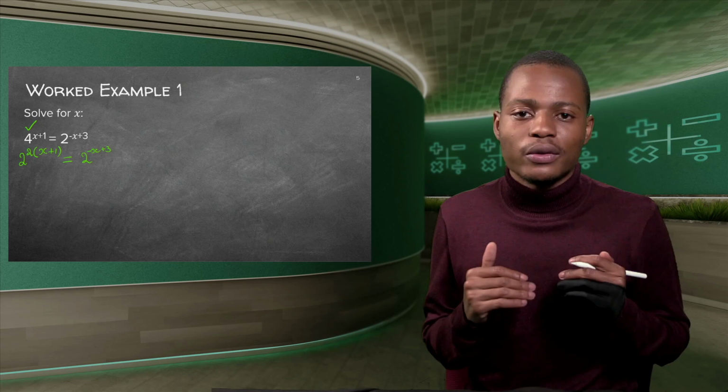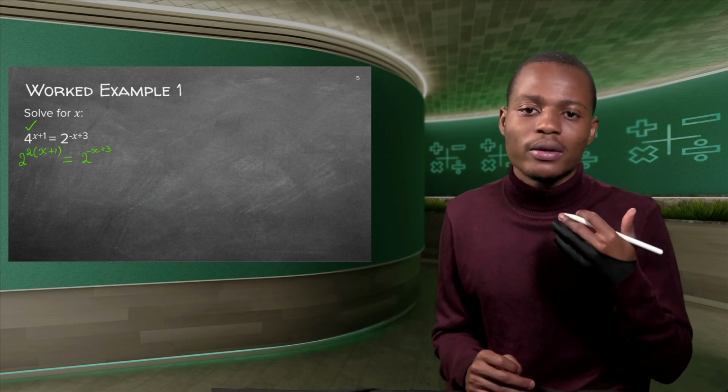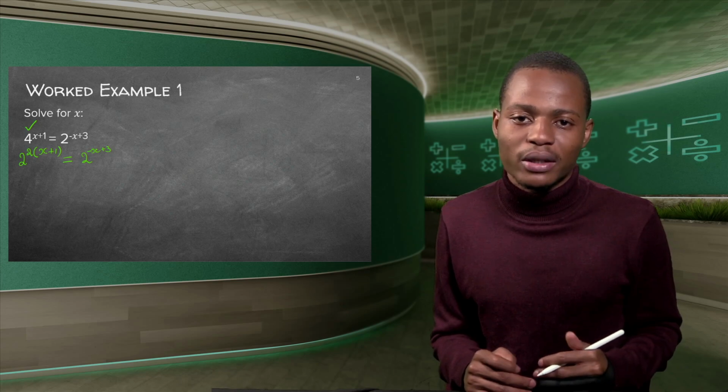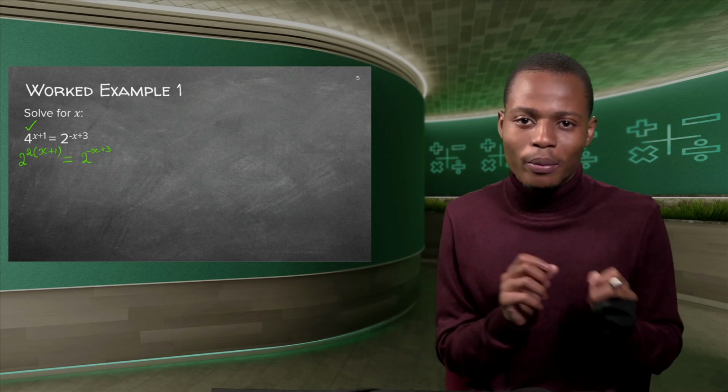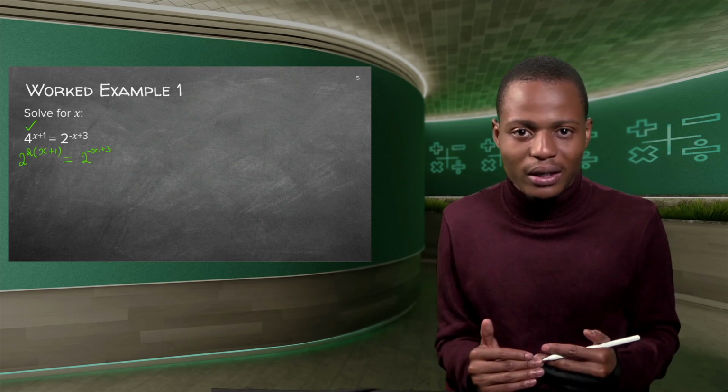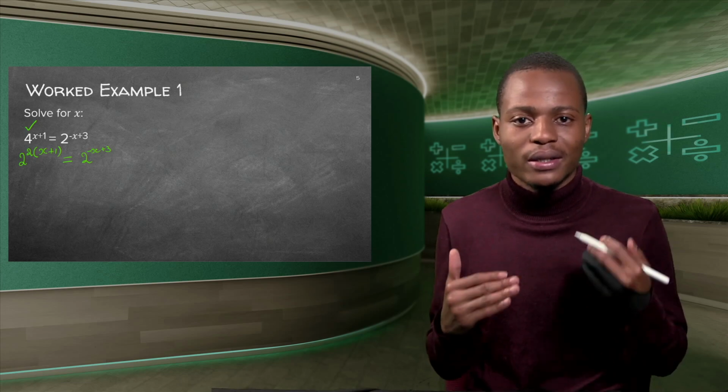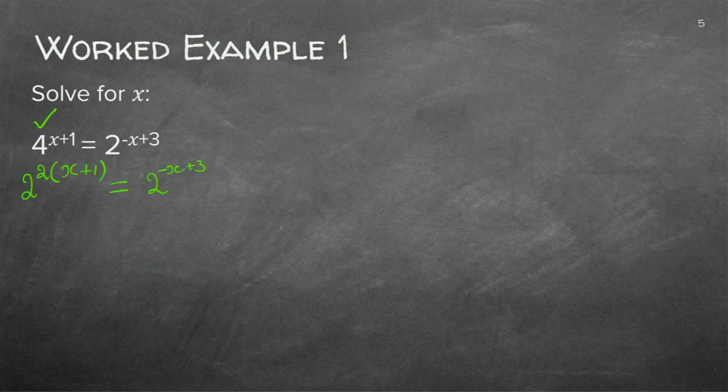Now, since you have the same bases, you simply equate the exponents. It doesn't get any more difficult, guys, so I want you to go through this again, okay? You can go back and try to follow everything that I'm saying. If the bases are the same, you equate the exponents. So first you can start by expanding: you have 2 to the power of 2x plus 1 equal to 2 to the power of negative x plus 3. Actually, it shouldn't be plus 1, it should be plus 2 there. Sorry guys, when we expand both values.